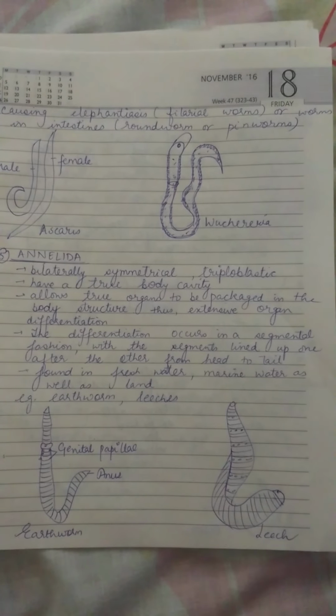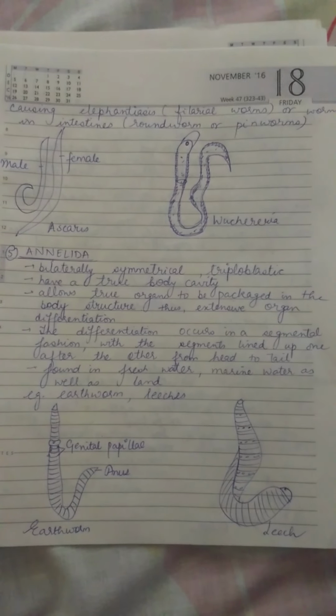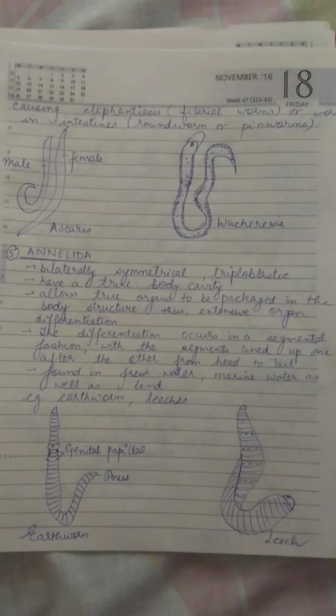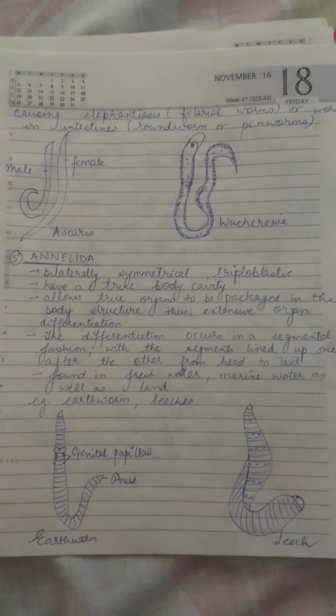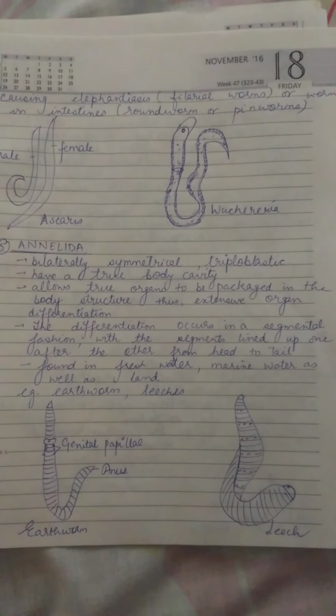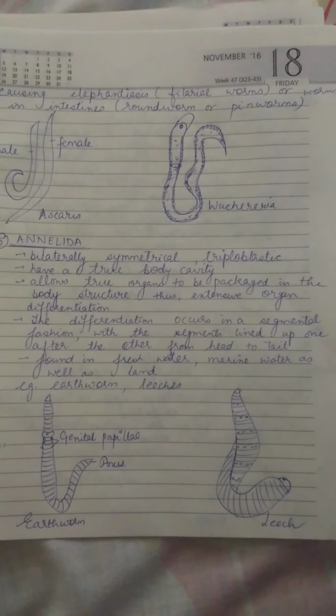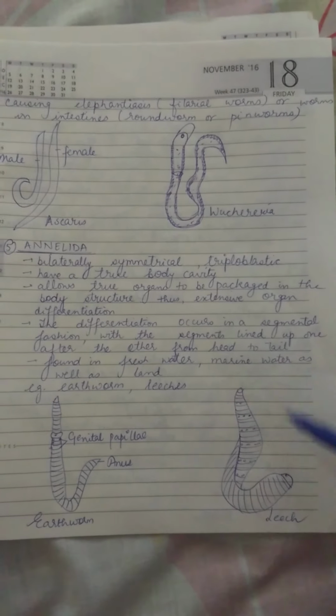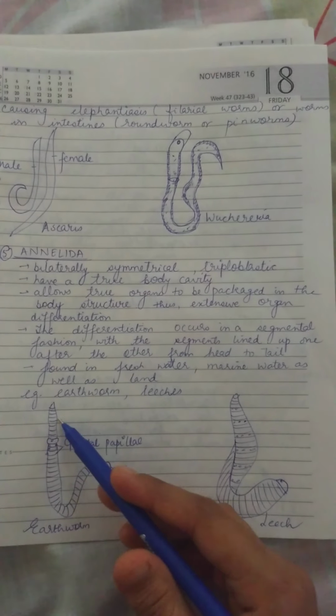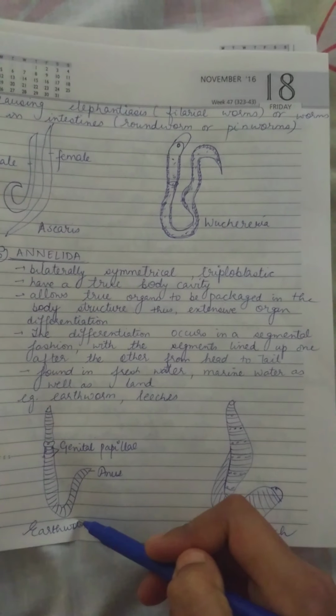They usually live in water as well as on land. Earthworm, leeches. Whenever rain occurs, you have observed that earthworms come on the land. So earthworm is one of the examples of Annelida. They live in fresh and marine water as well as on land. So earthworm and leech are examples of Annelida. They have a segmented body from top to bottom.